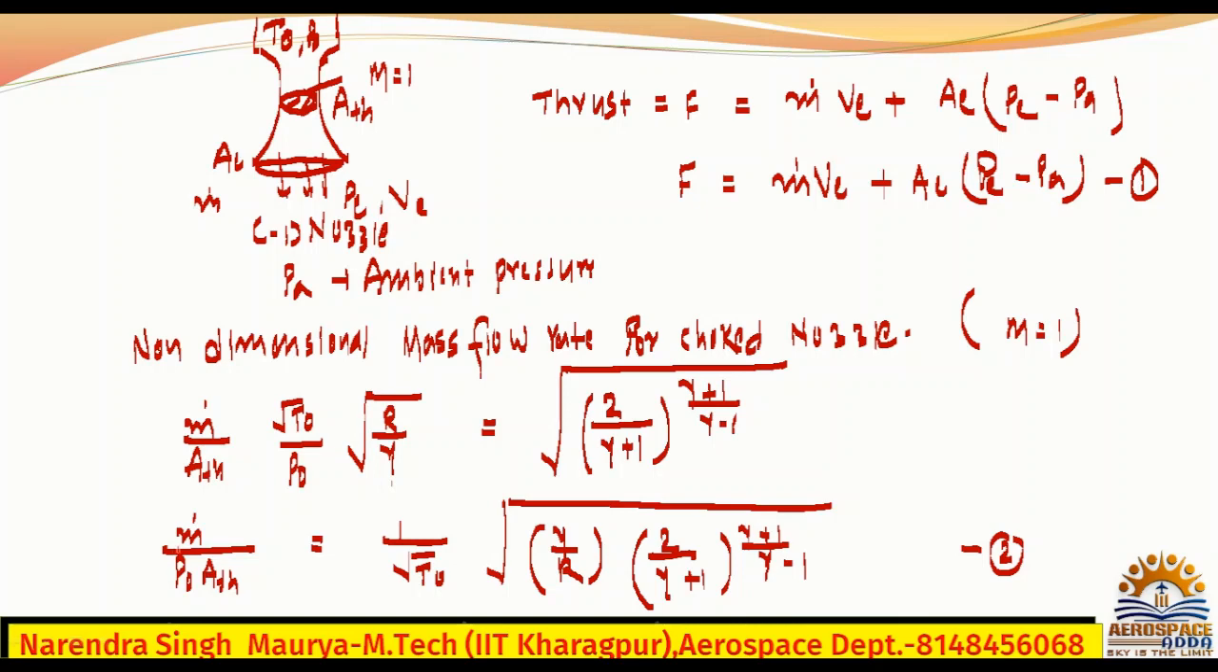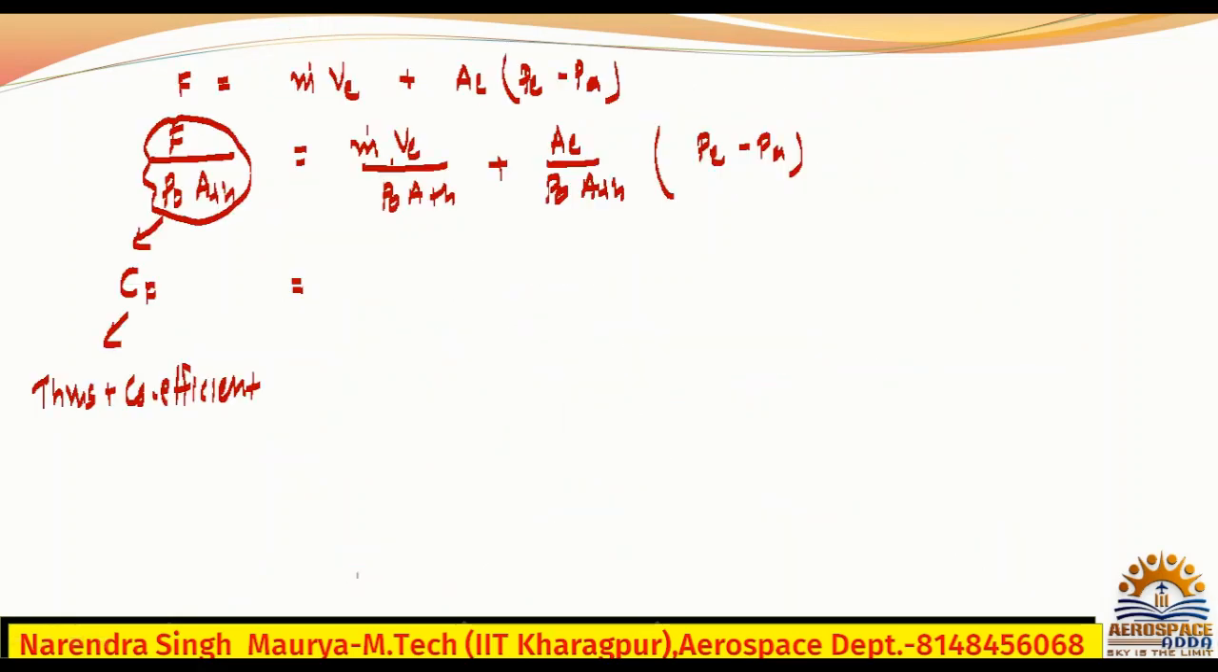You understood why I have written this m dot by P naught ATH in this format? Because I need to use this. So now m dot by P naught ATH is nothing but 1 upon root T naught, so I will write it here. So VE will be as it is, divided by root of T naught. And directly we'll write the root part.